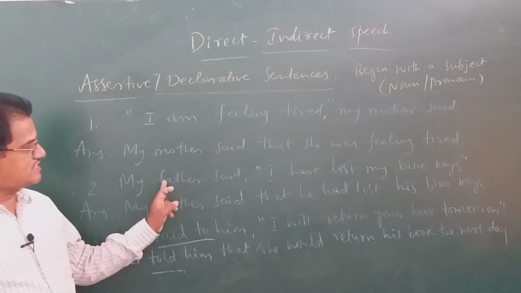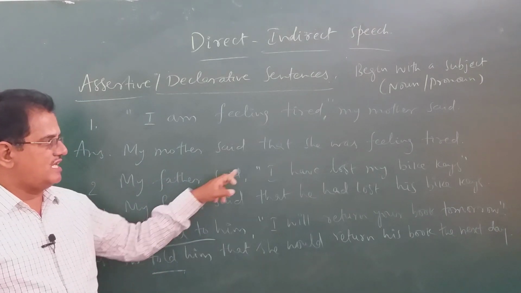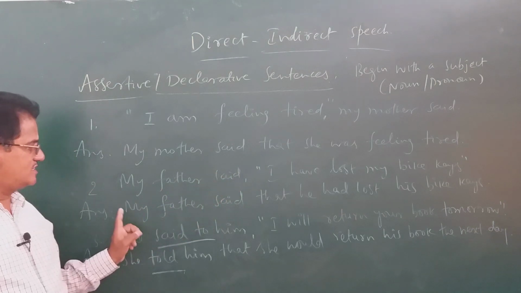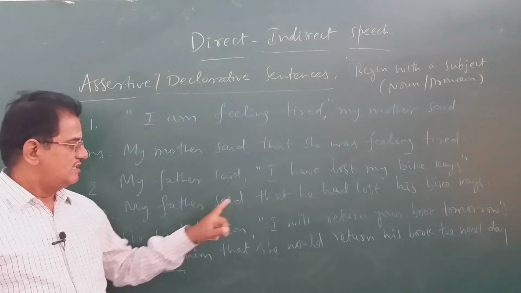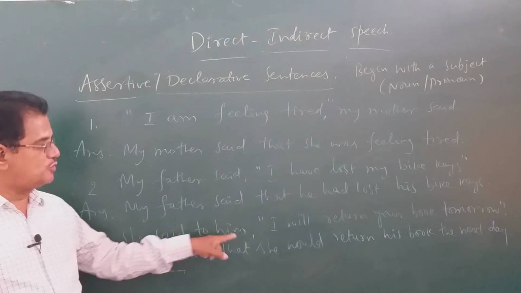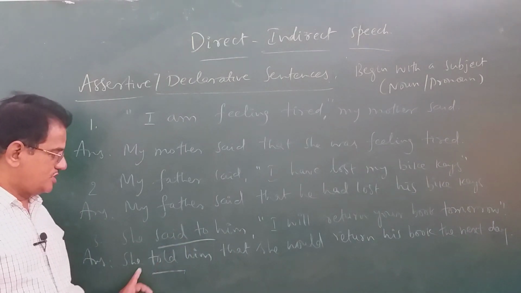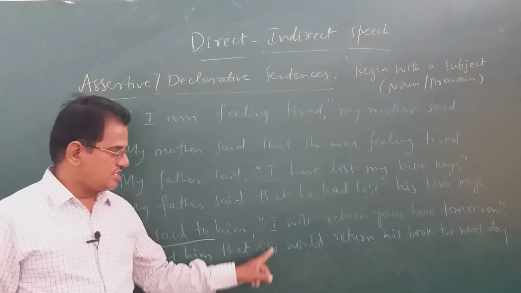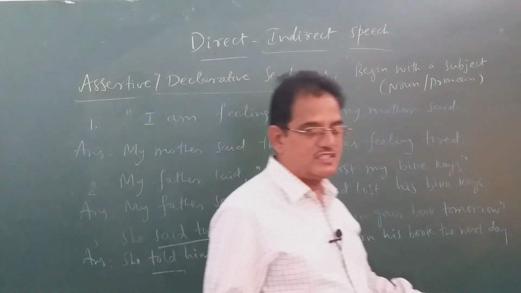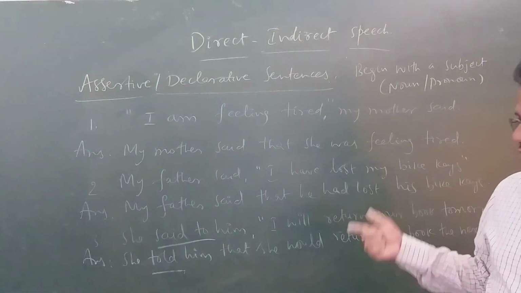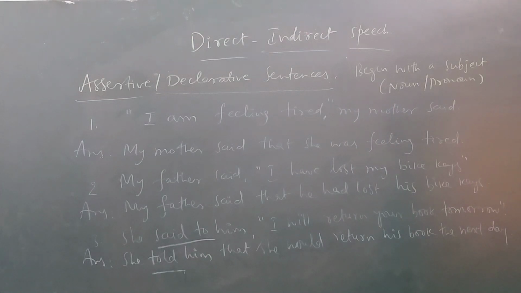When it is given just said, my father said, I have lost my bike keys, it is just written, my father said that. But when it is given, she said to him, said to is changed to told. She told him that she would return his book the next day. Let us see some more sentences.